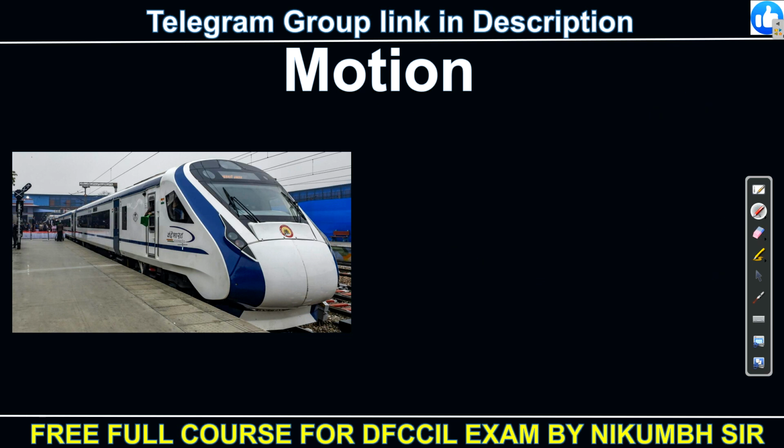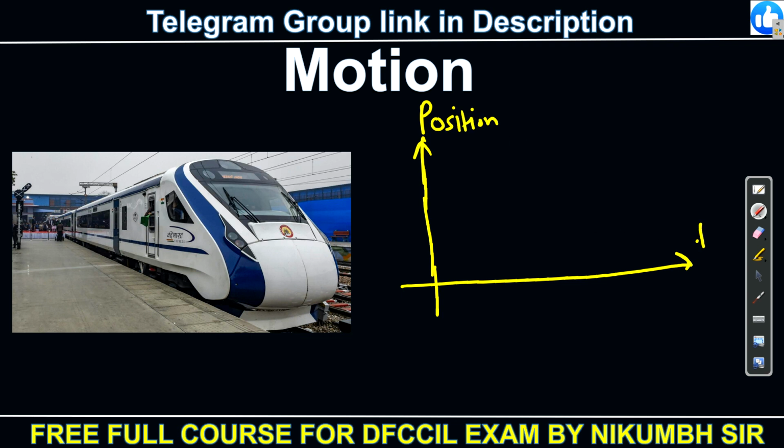Now, taking again the first example, that you are on the station and observing the train standing, we will plot the graph based on this. This is the position versus time graph. Suppose the time is 0, and this is 1 hour.